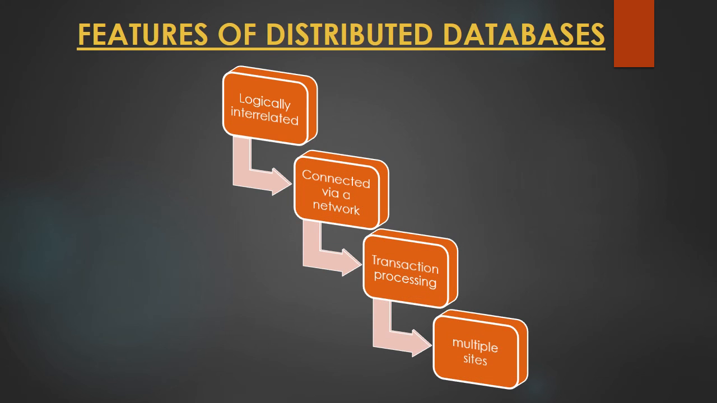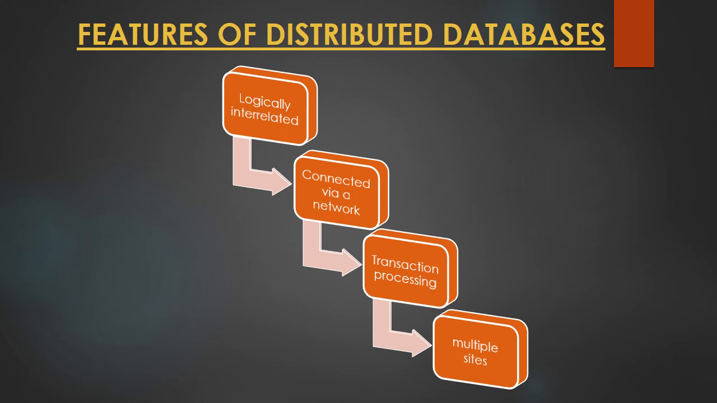Let us now discuss the various features possessed by this distributed database. The first one is logically interrelated. That means all the databases that are stored among the multiple sites or among the multiple networks are logically interrelated with each other and they communicate via the communication network or the communication links. But to the user, they appear as a single database. Though the developers know that in a distributed database, all the databases are distributed among multiple sites, they are managed in such a way that they appear as a single database, or you can say a single logical database, to the user.